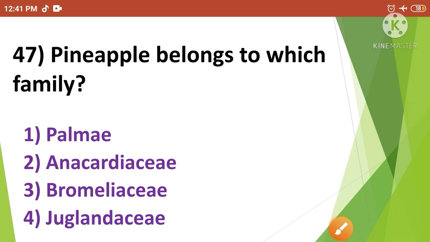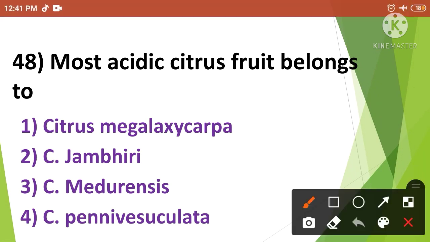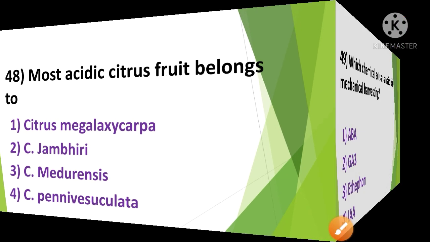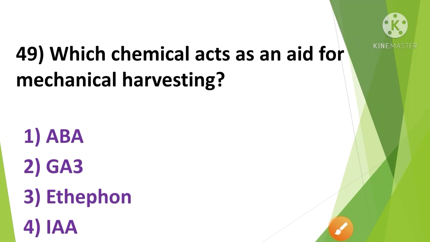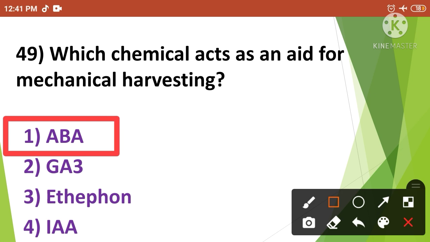Then next, most acidic citrus fruit belongs to. The correct answer is option number 1. So most acidic citrus fruit belongs to Citrus macroptera. Then next, which chemical act as a aid for mechanical harvesting? The correct answer is option number 1. So abscisic acid act as an aid for mechanical harvesting.